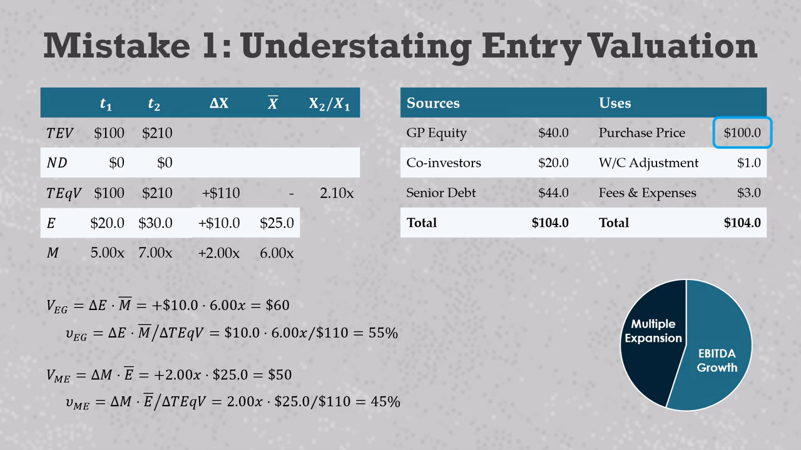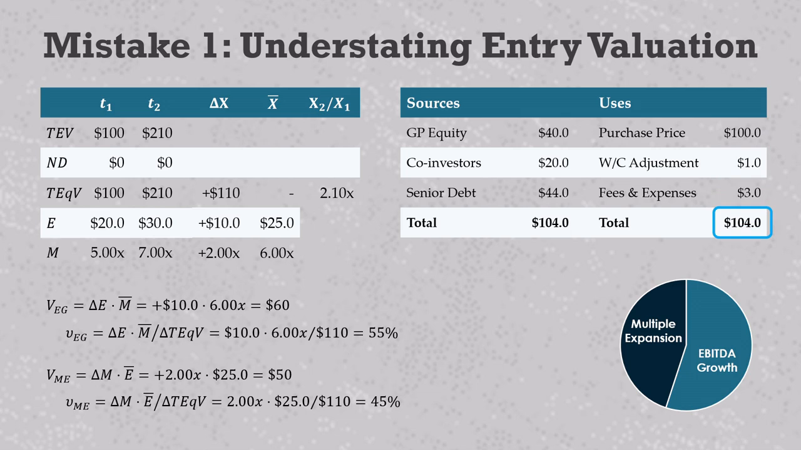At the very least, we'd have to add this working capital adjustment, which is additional consideration that the sellers receive for the company. But the transaction fees and expenses also represent seller consideration. It's just that the sellers don't get to keep it. They use that to pay the bankers, lawyers, and the service providers. The company's total enterprise valuation in this case, then, would be the sum of these values, $104 million.